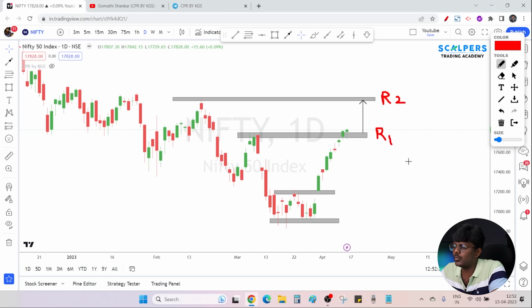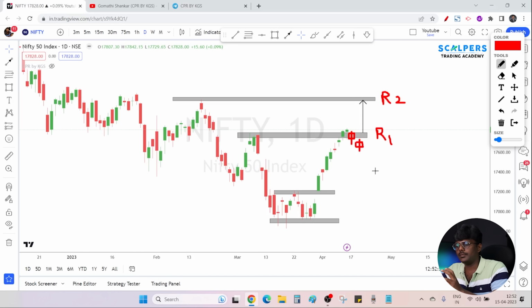So this resistance 1 should allow the candles to go up. This resistance 1 should act as a support. It should act as a supporting factor. Instead, if this resistance 1 starts giving resistance for the candle and it is not allowing the candles to go up, then I should plan for a short opportunity.